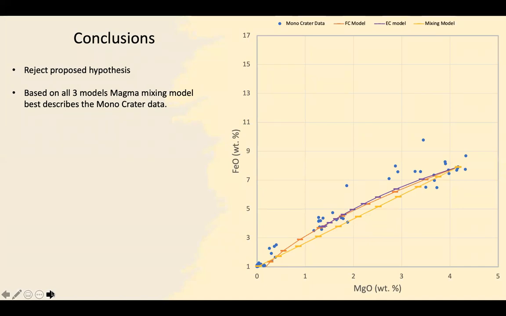In conclusion, the hypothesis can be rejected because although fractional crystallization works well for some major oxides like silicon dioxide, it doesn't always work, as we can see in the aluminum dioxide graph. We can conclude that magma mixing was the process by which the composition of the monocrater's magma was changed. The magma mixing model best describes each of the major oxides by a linear relationship which reflects the trend of our data.